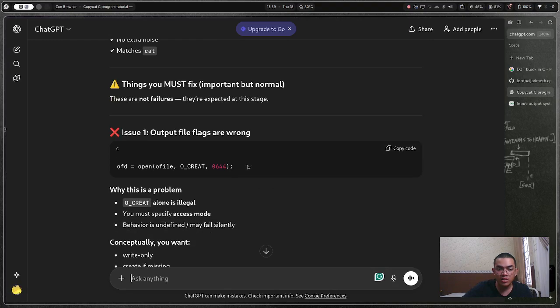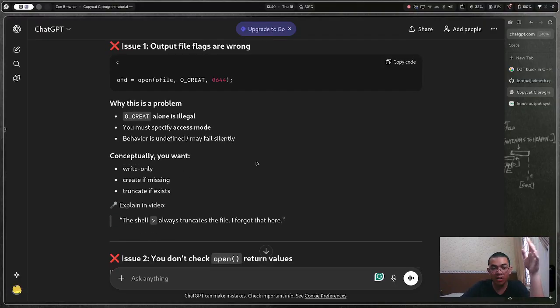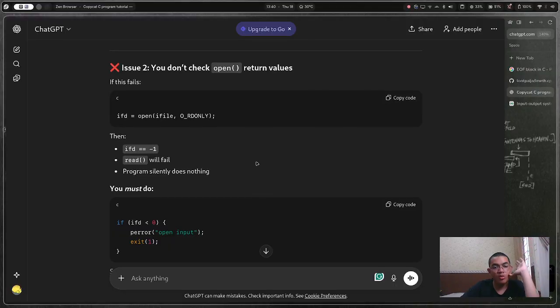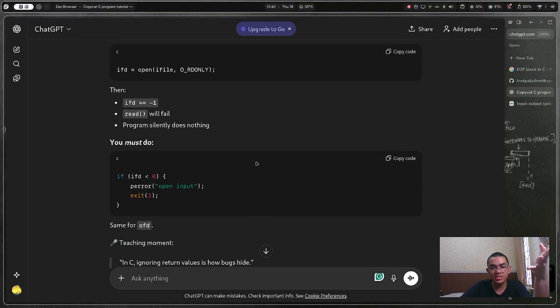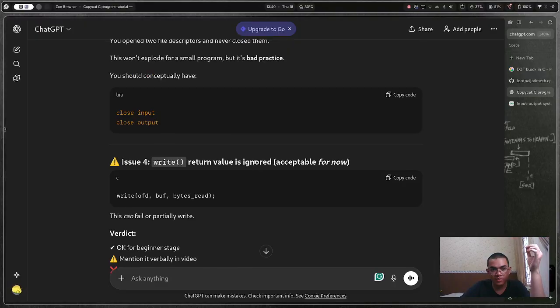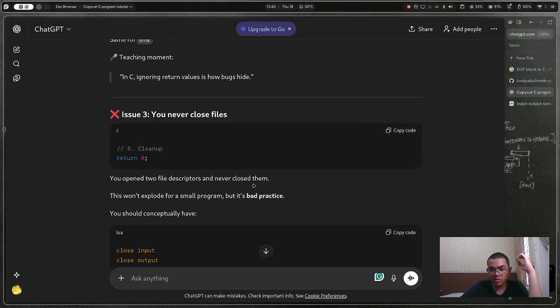Error handling incorrect. OFD issue: the output file flags are wrong. O_CREAT alone is illegal. You must specify an access mode. Behavior is undefined and may fail. The shell opens it with truncate. Check open's return values. If this fails, the read will fail. This is all I need. Write return value is ignored, acceptable for now.